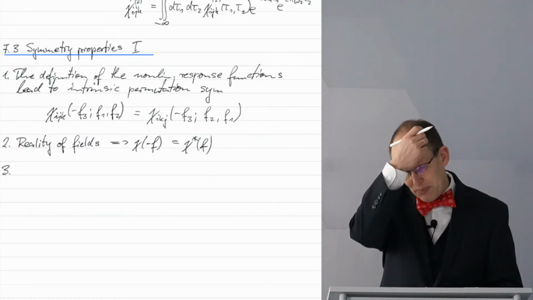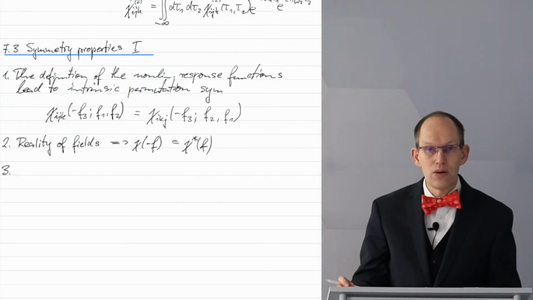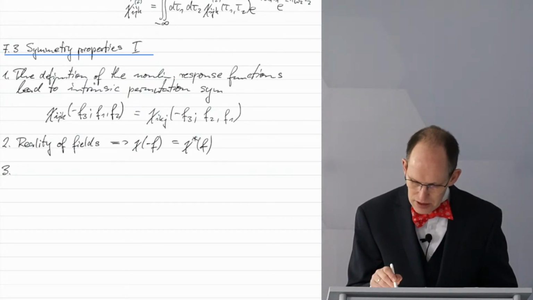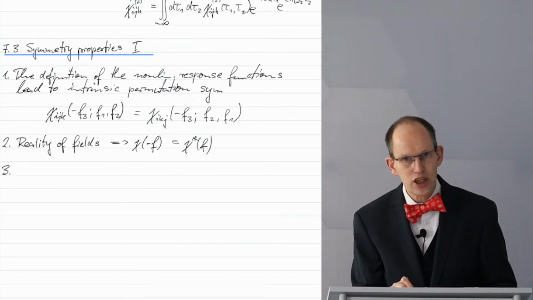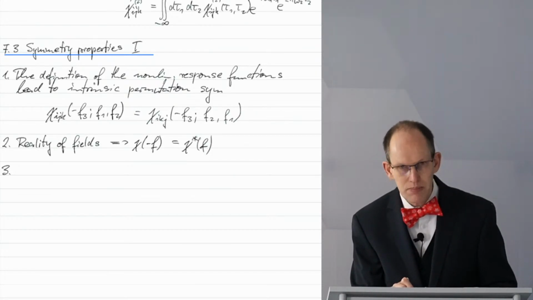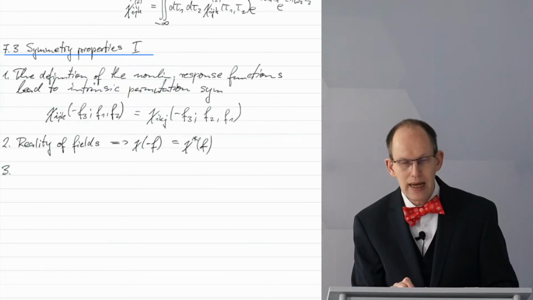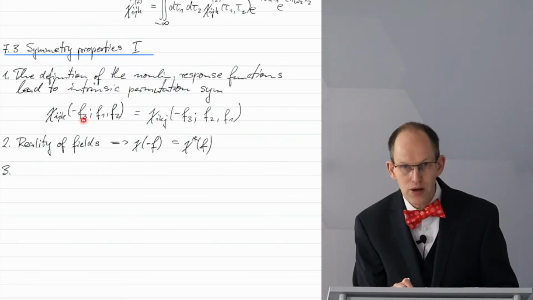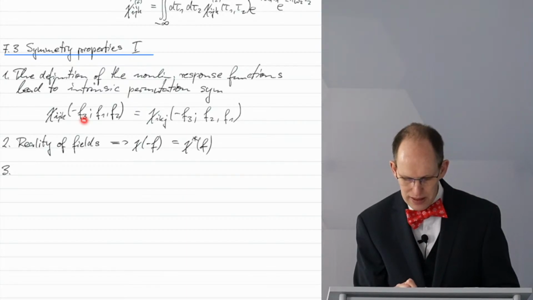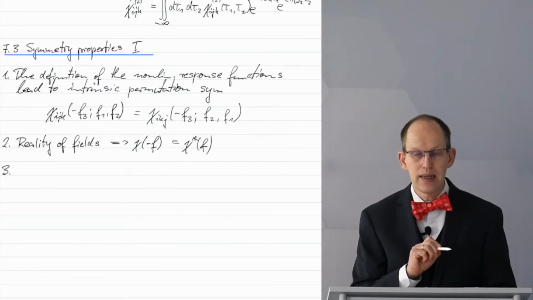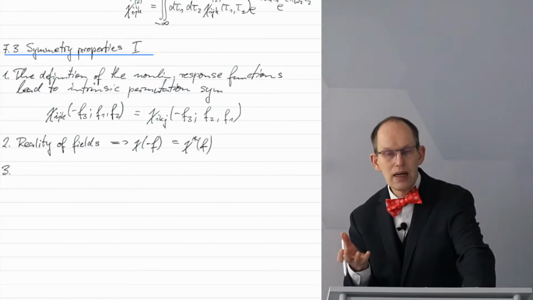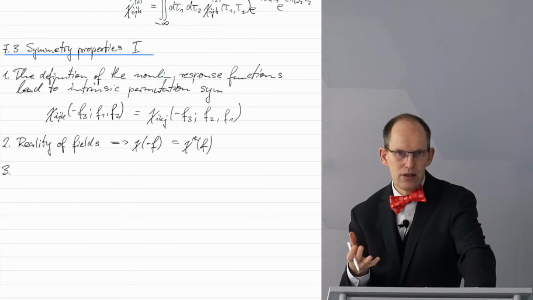Now, the next one is called full permutation symmetry. Full permutation symmetry means that the restriction I discussed for intrinsic permutation symmetry, namely that you can't do this game with the first argument and also the first index, you now are allowed to do, under certain conditions.